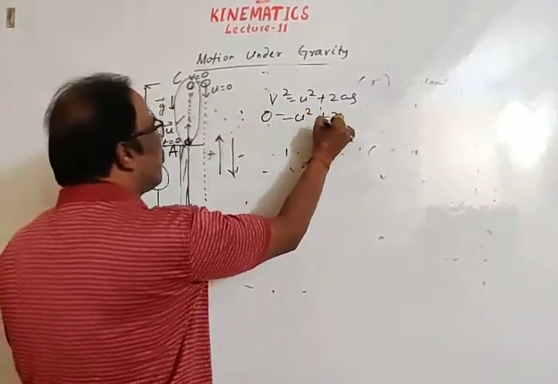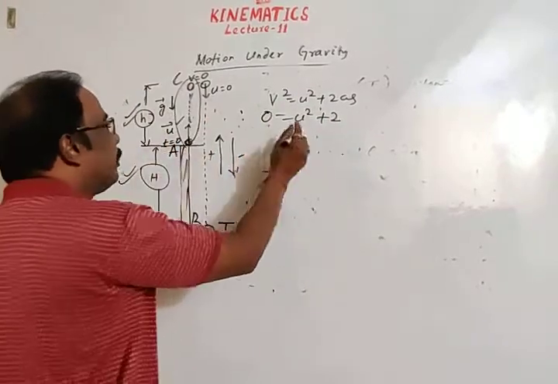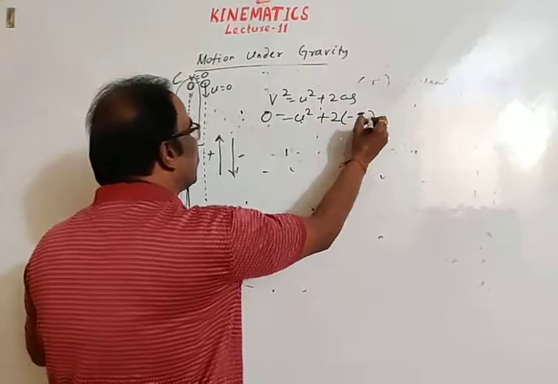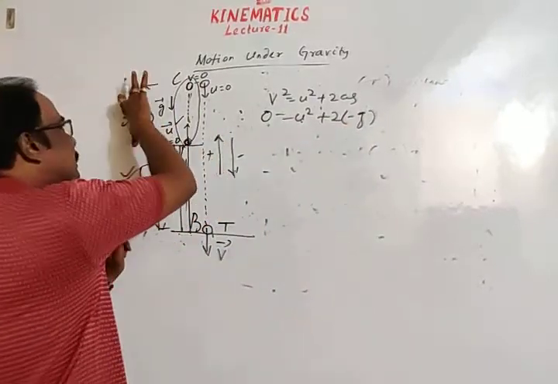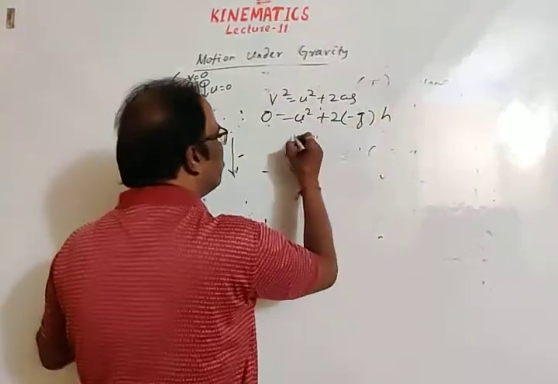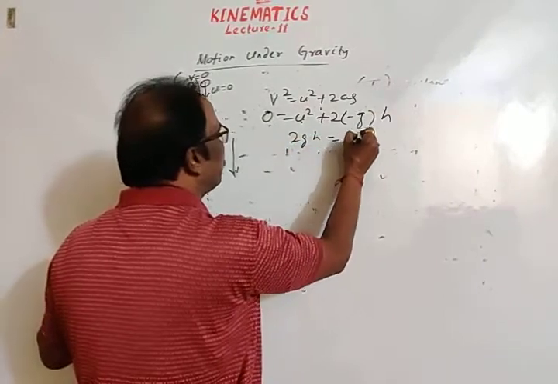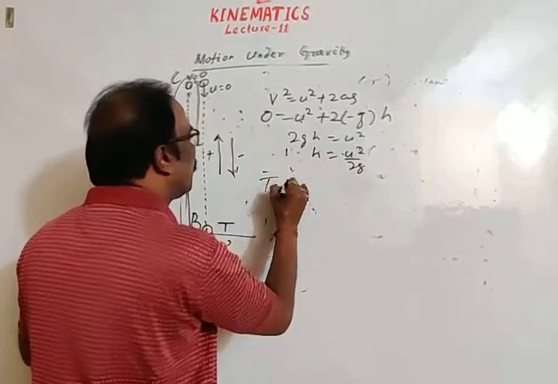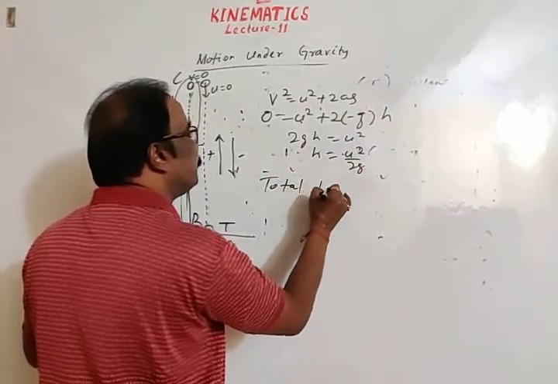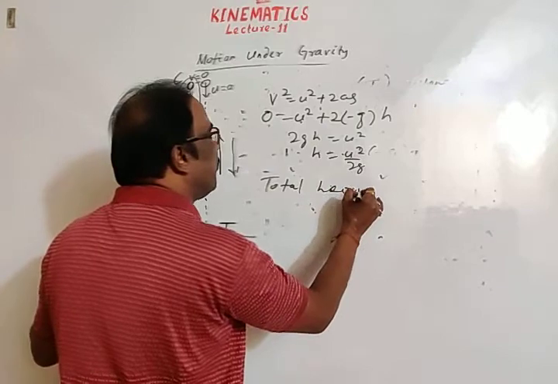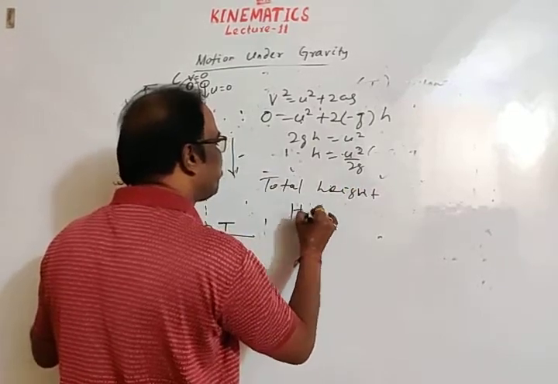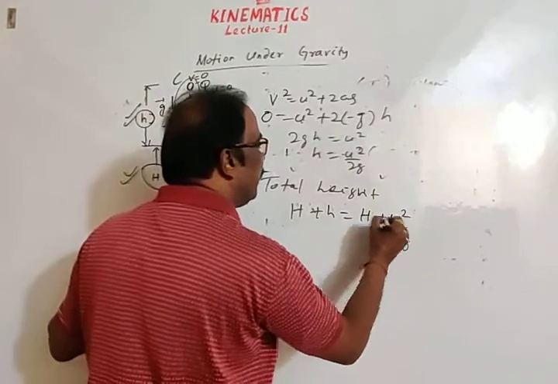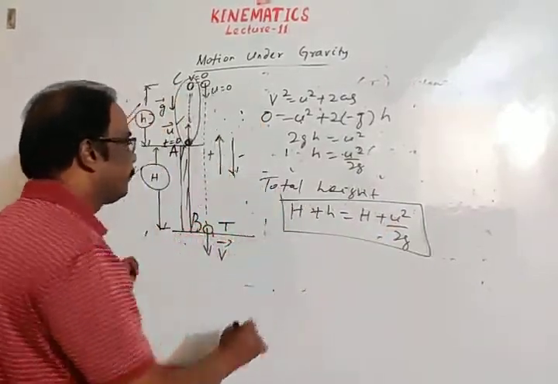So 0 is equal to u square minus 2gh, since u is upward positive and g is downward negative, and the vertical displacement is h. Then 2gh is equal to u square, so h is equal to u square by 2g. Total height attained by the body is H plus h, that is H plus u square by 2g. This is your answer.